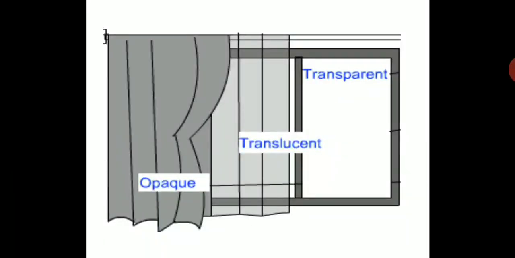Over here is one more very good example. You can see a window here. The window glass is transparent. The window shield, the planks which we put on a window, is translucent, and the curtain which we put is opaque. So it's a very good example of all three.